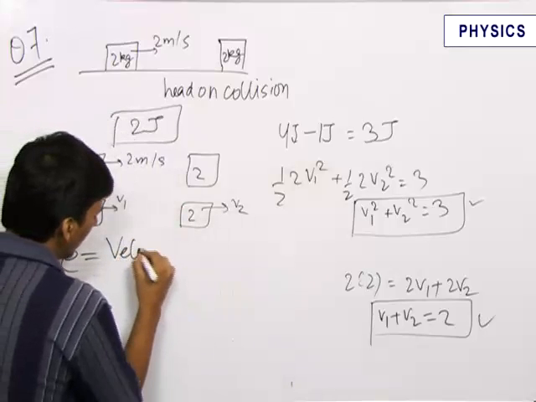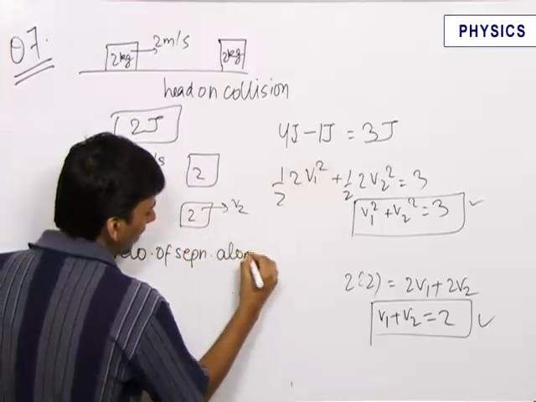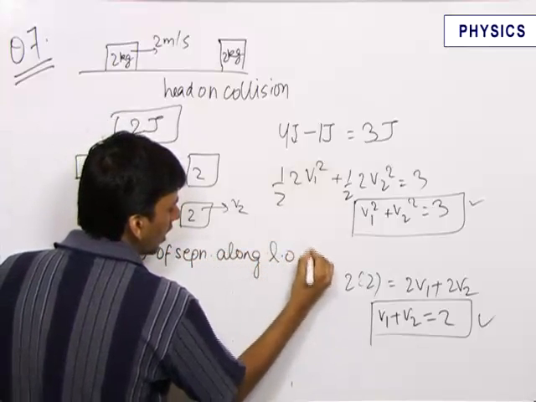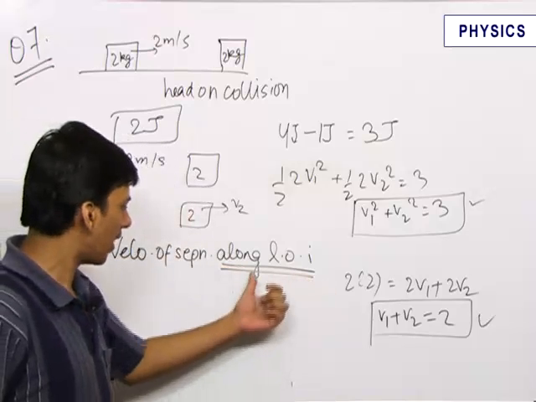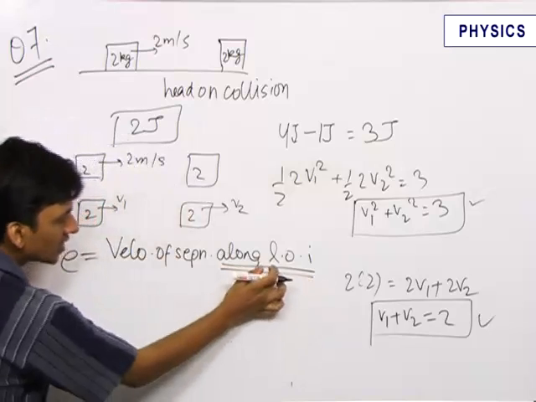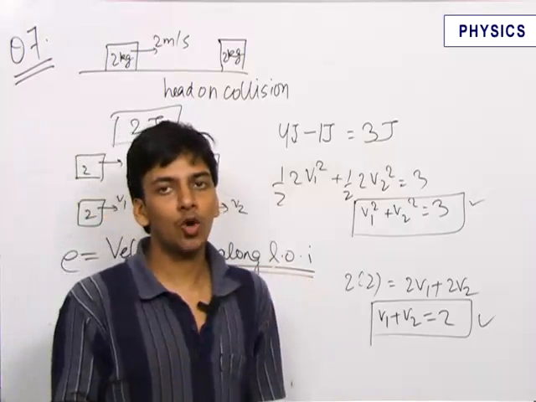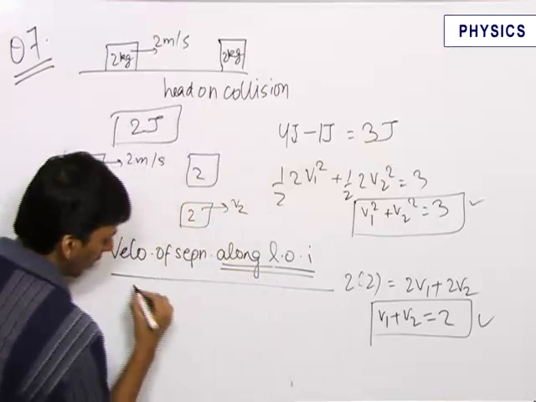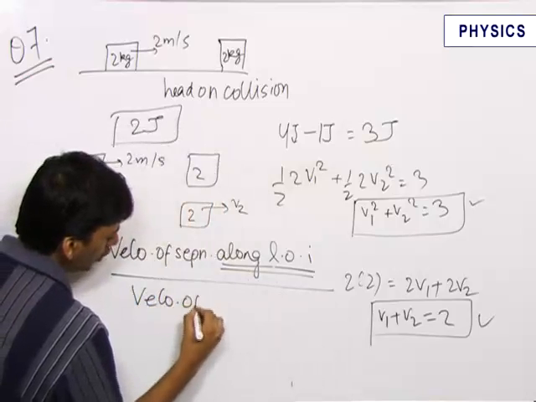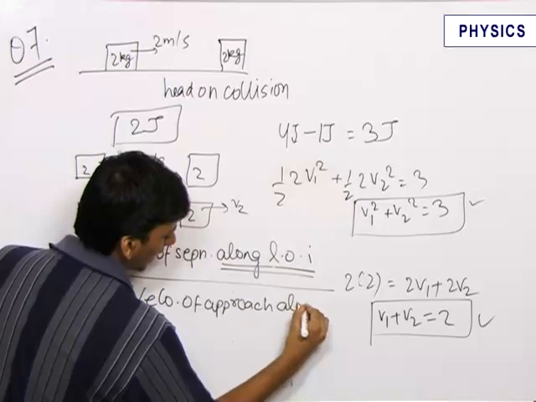Let me write this: velocity of separation along the line of impact. People generally forget this, and in difficult questions they end up making a mistake. So always remember: if the velocity is not along the line of impact, you have to take the component of velocity along the line of impact, upon velocity of approach along the line of impact again.